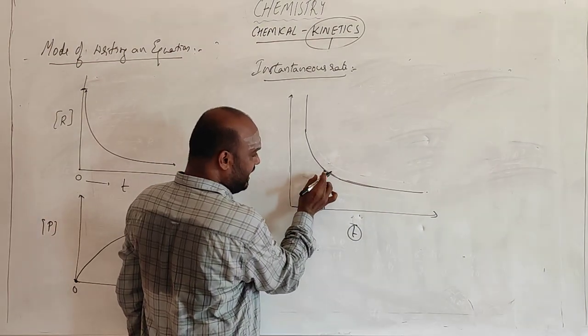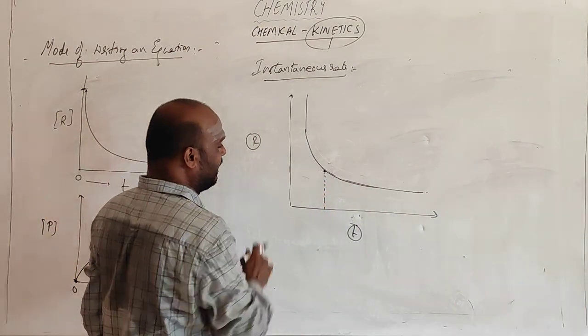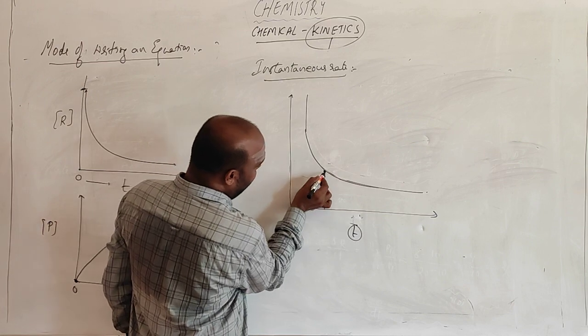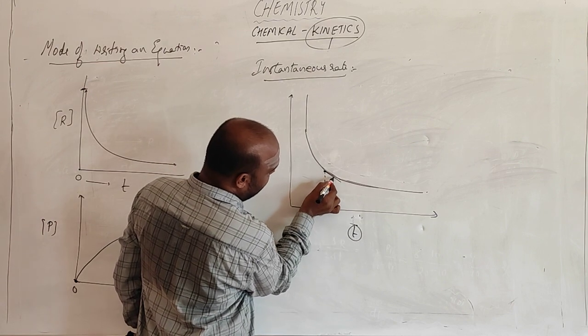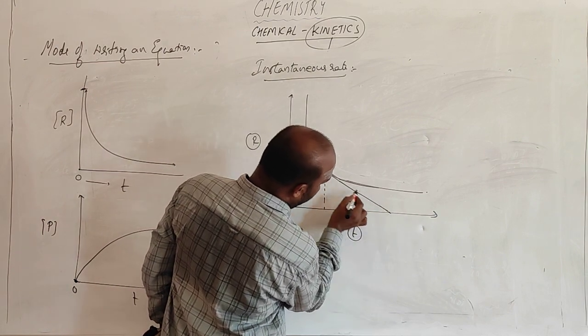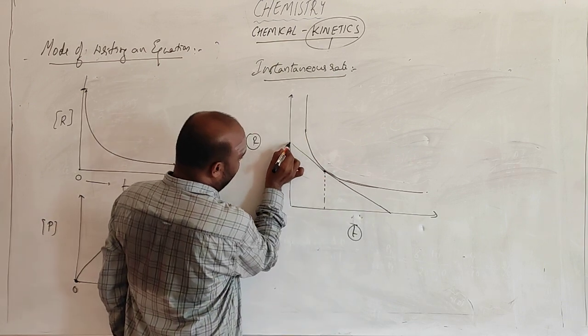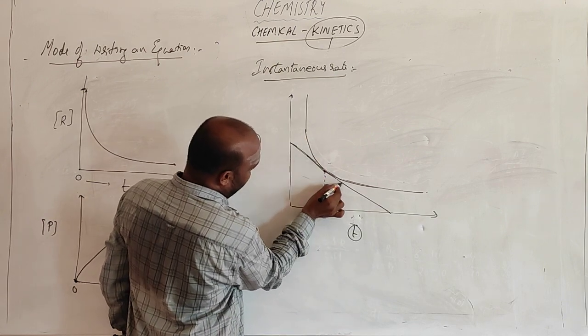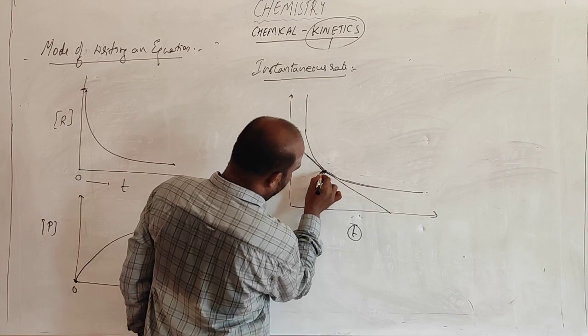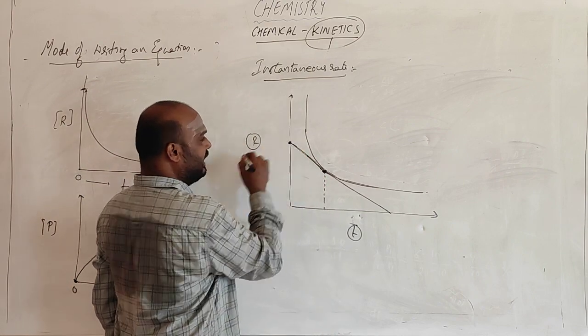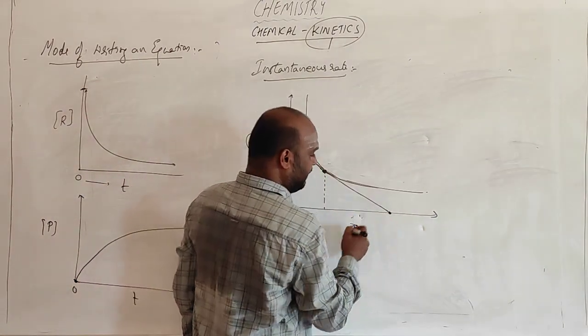If he is asking the rate of the reaction at this particular point of time, then we will be drawing a tangent like this. So, we take this point, whatever the concentration present here and whatever the time present over here.